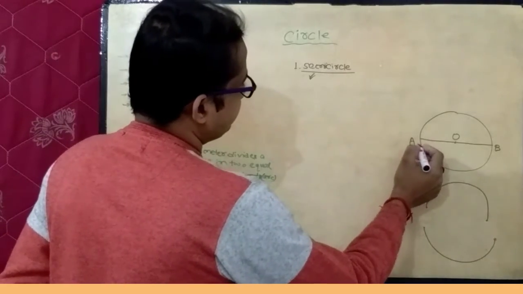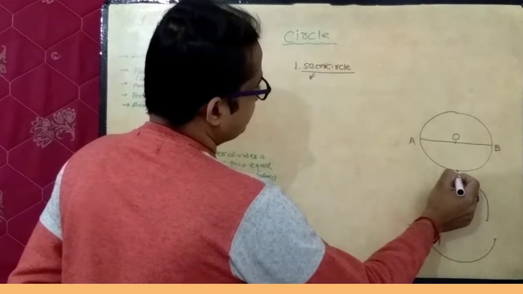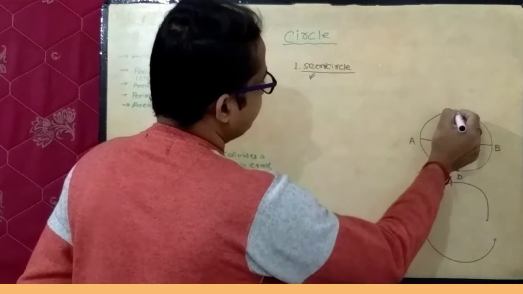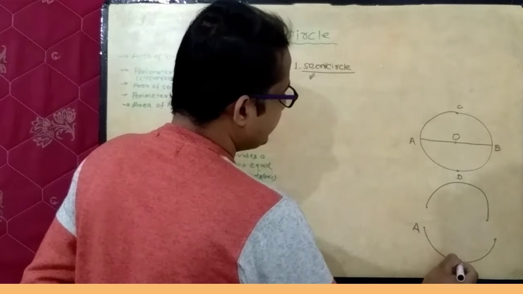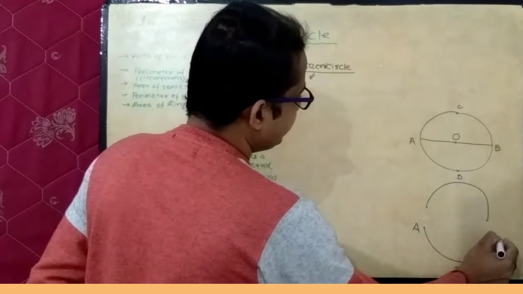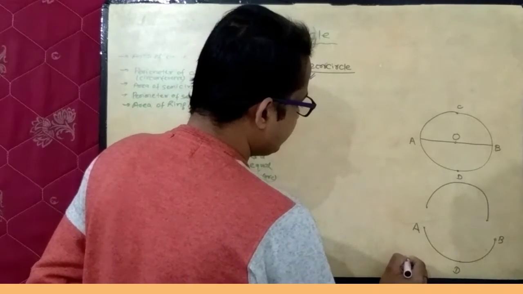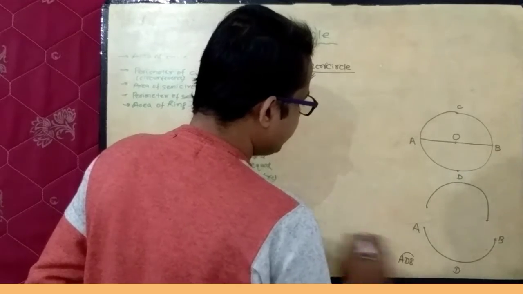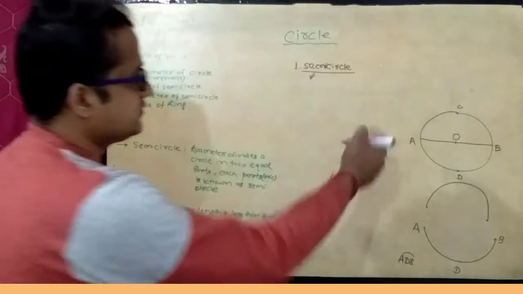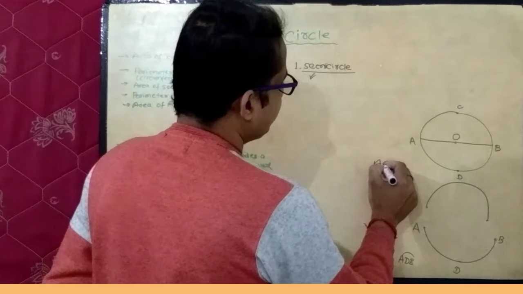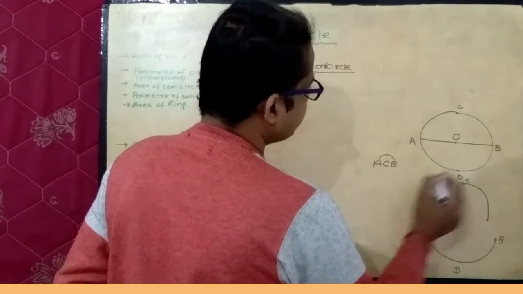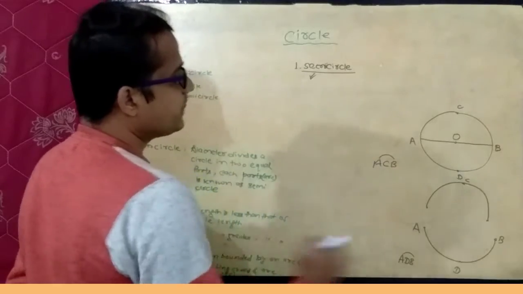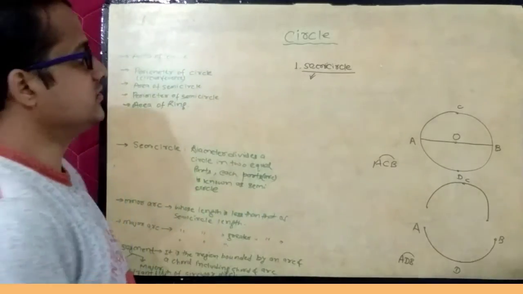So we can say that this point is D. If this point is C, then ADB is the first semicircle and ACB, this point is C, so ACB is another semicircle.